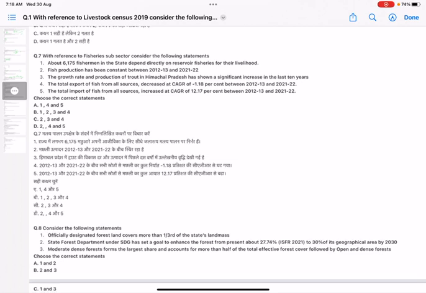Now you have a question on the fisheries subsector. There are 5 statements. You have to pick out the correct statements. First is about 6,175 fishermen in the state who depend directly on reservoir fisheries for their livelihood. This statement is correct because this has been provided in the economic survey itself.